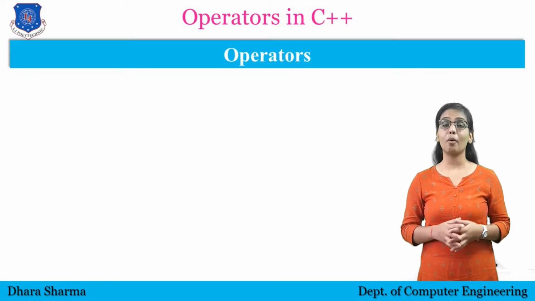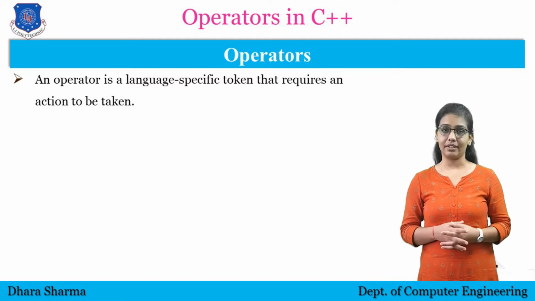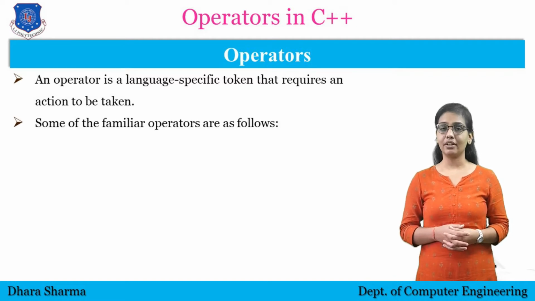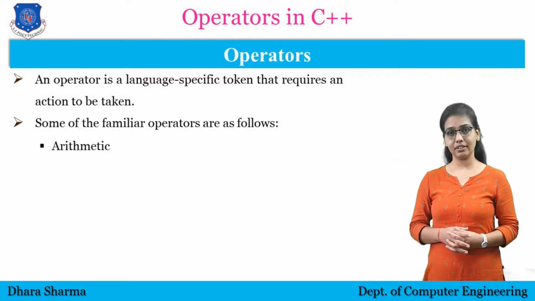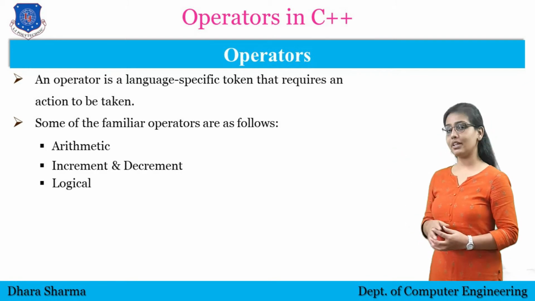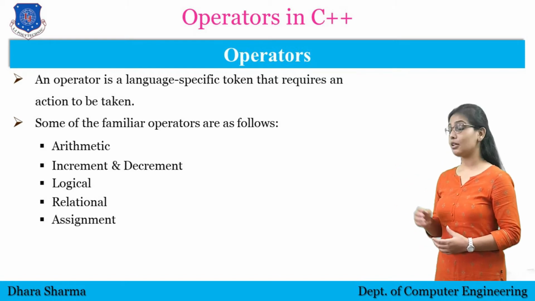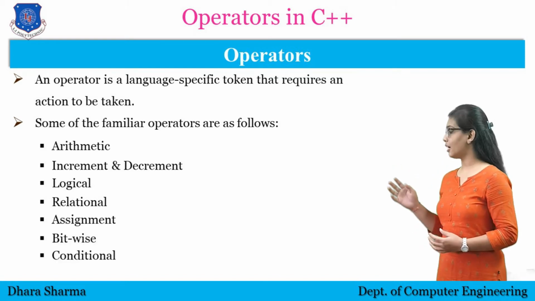Now, what is an operator? An operator is a token that is used to perform a specific action on an operand. There are some familiar operators, which are the arithmetic operator, then increment decrement operator, logical operator, relational operator, then assignment operator, then bitwise operator and conditional operator.